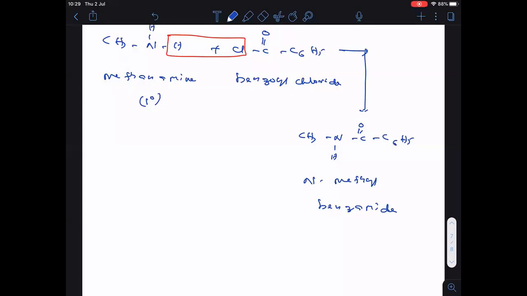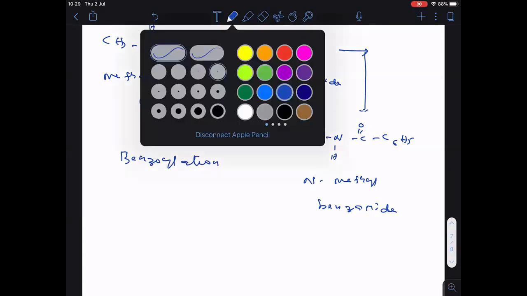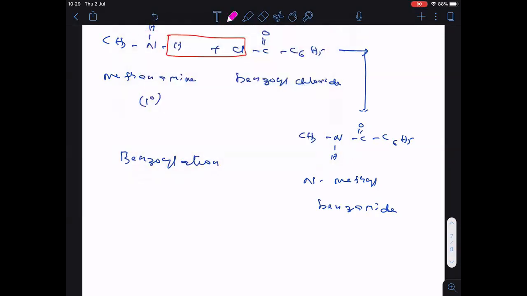Okay, and remember, when we do this reaction with benzoyl chloride, it is said to be benzoylation. Why? Because here we used benzoyl chloride.